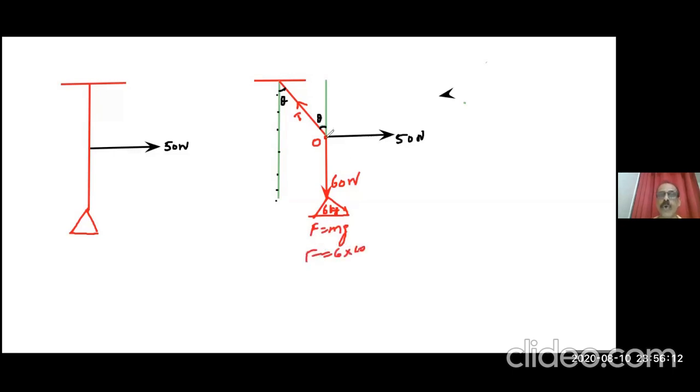Now at O, 3 forces are acting: 50 Newton, 60 Newton and tension. We have to find out this angle theta. Any doubt?